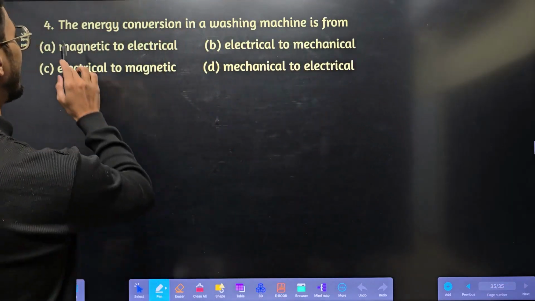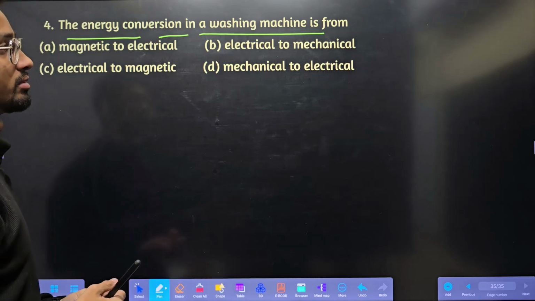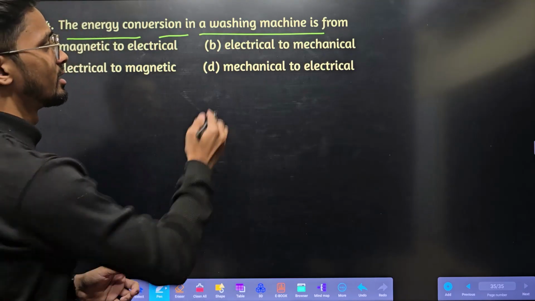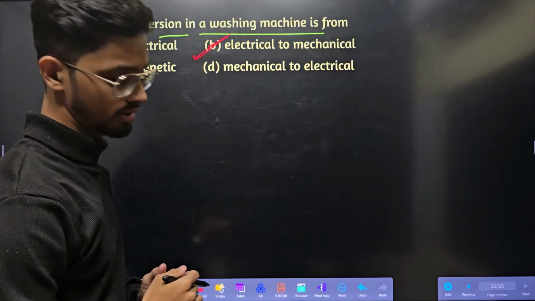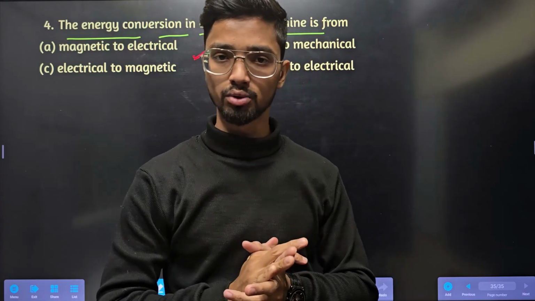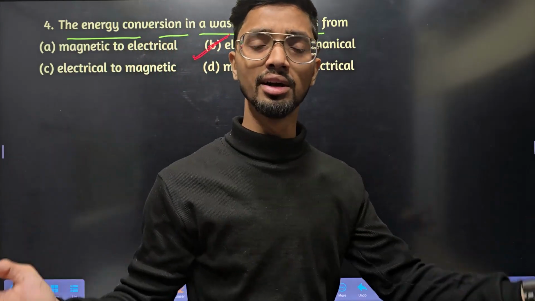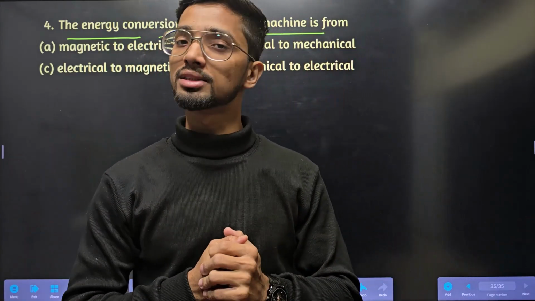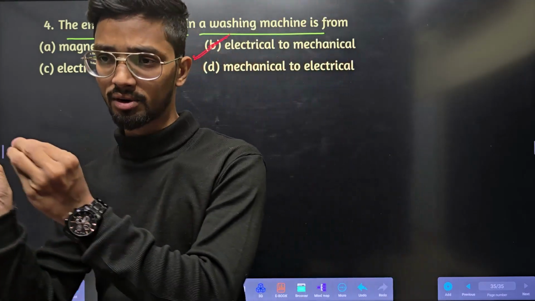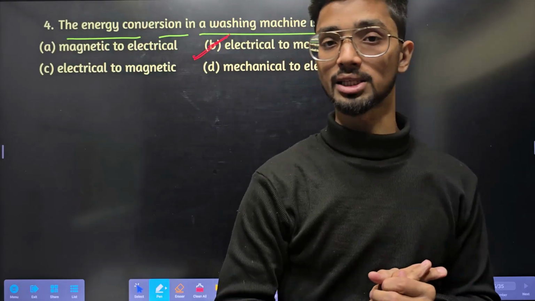Next, the energy conversion in a washing machine. As soon as we connect electrical energy, it will be washing, and that is nothing but mechanical. So electrical to mechanical. Done. This is part 2 of the different forms of energy we have studied here: potential energy, kinetic energy, solar energy, and conversion of energy. In the next part, part C, we'll be studying conservation of energy. From one form to another, the energy will always be conserved. We'll study this in the last part of this chapter.